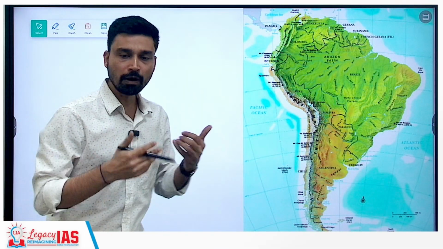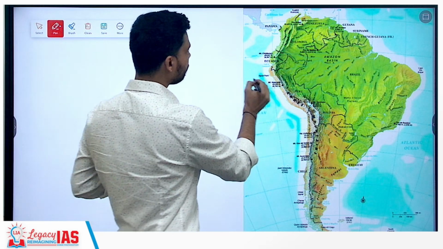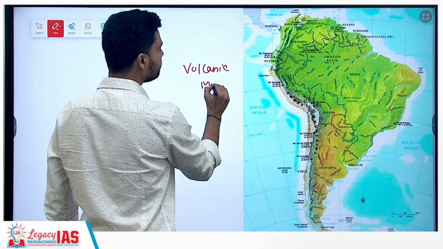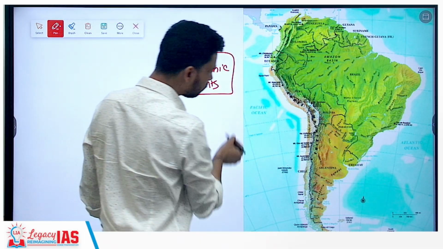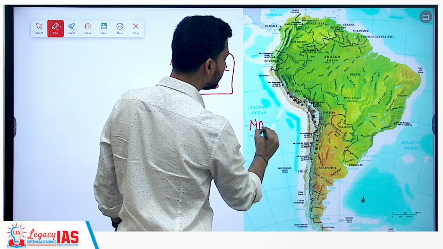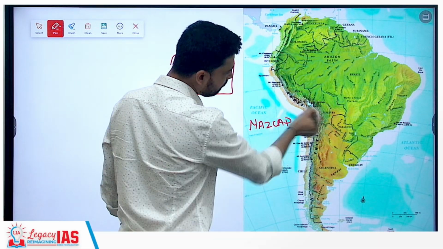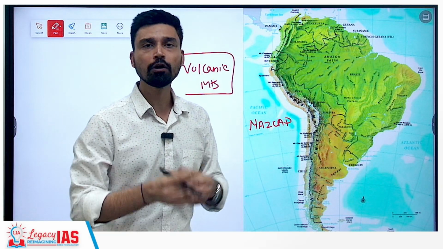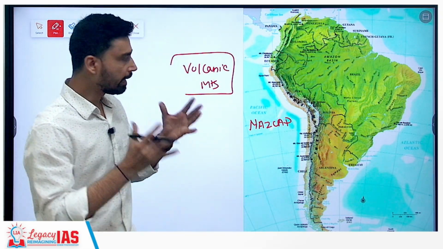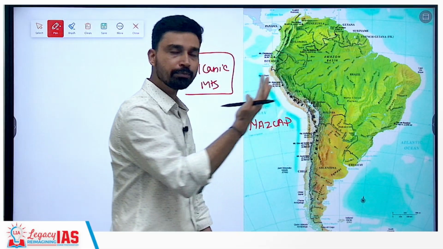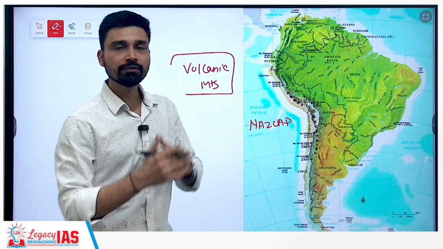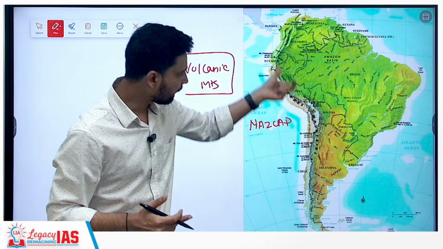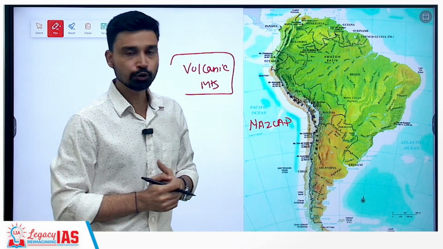The entire Andes mountain itself, we can say, is nothing but an example of what you can call a volcanic mountain. This entire mountain has developed because on this side, you have an oceanic plate called the Nazca plate. So when the Nazca plate subducted below the South American continental plate, we know it is an example of classic ocean continent convergence, and because of this you have the volcanic eruption. This volcanic lava then erupted and further cooled and solidified to form the longest mountain range on the earth, and that is how the Andes mountain has come into picture.